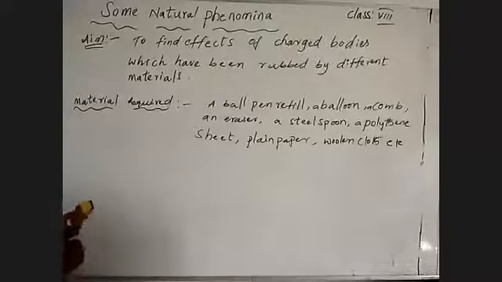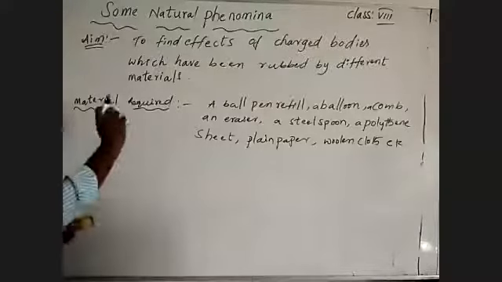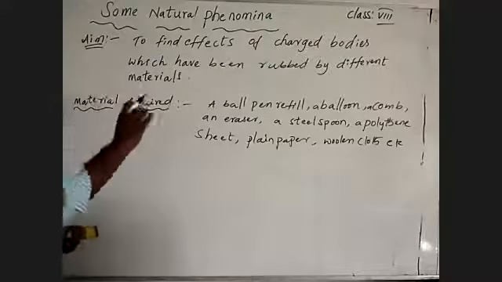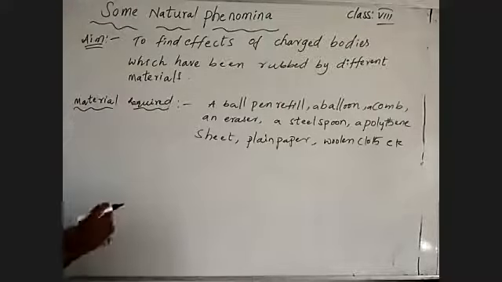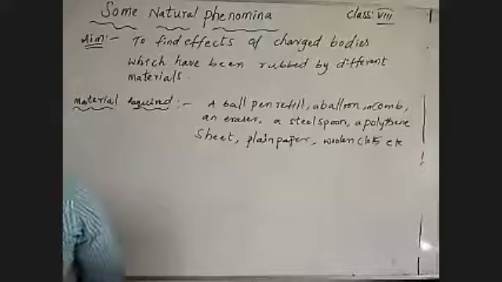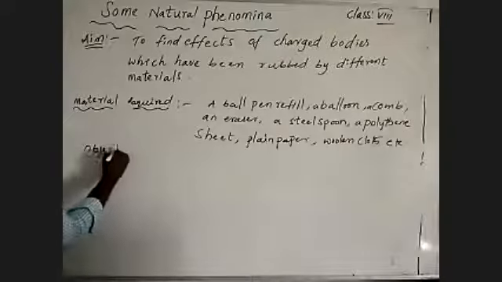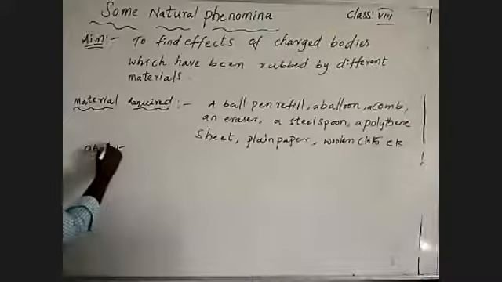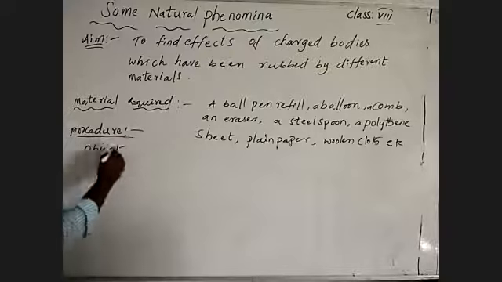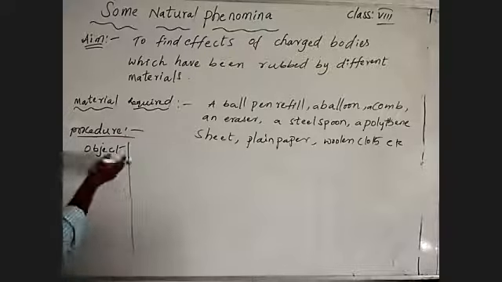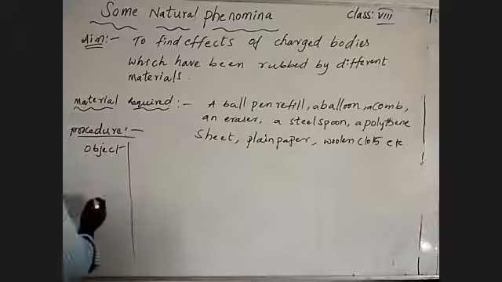Understand? Let's talk about which object is going to be rubbed on a particular surface, and which surface we are using to rub against each other. That we'll talk about now. We are going to identify the object. I am going to do that activity directly on the table. By discussing the procedure, you can discuss the object and the material used for rubbing.